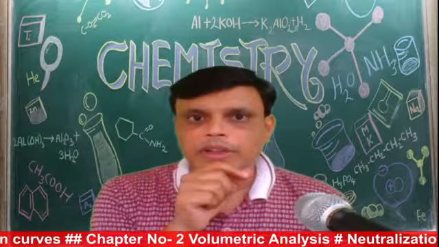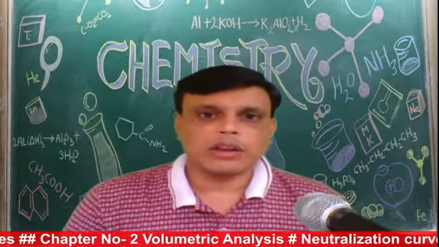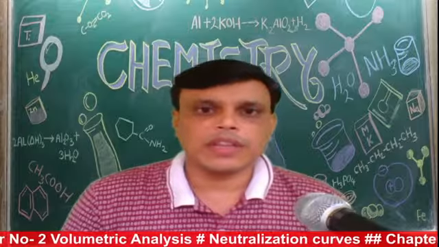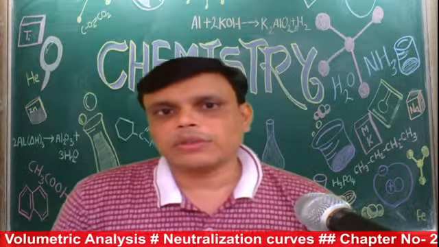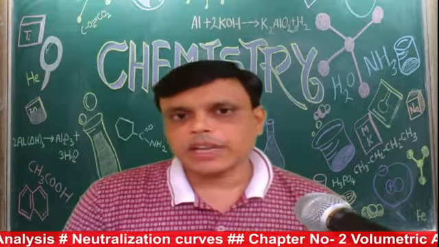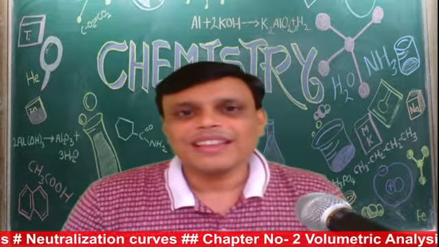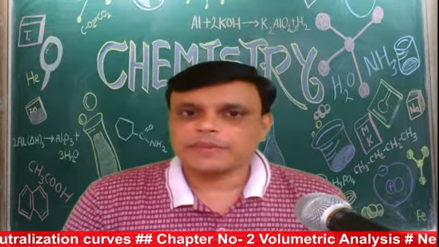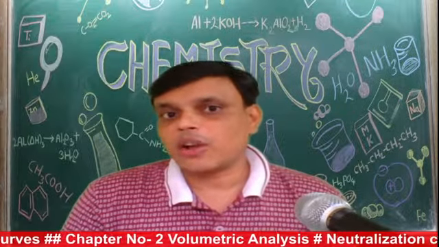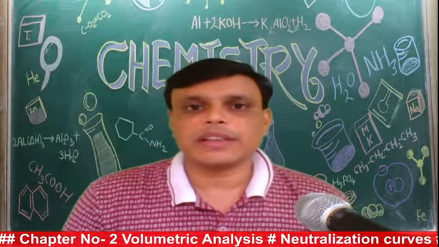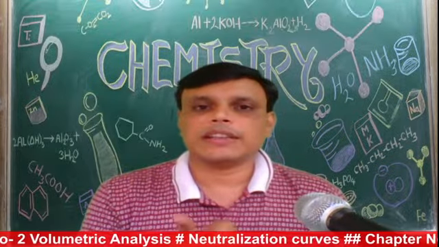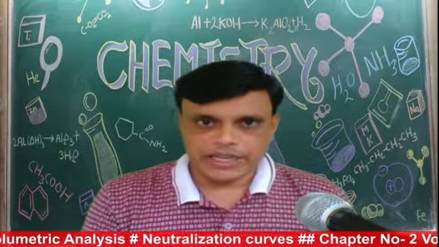For example, if you talk about phenolphthalein, in acidic medium it is colorless. Sorry, phenolphthalein in acidic medium is colorless. And in basic medium, that is called the ionized form, it shows a pink color. So it depends upon which form is present in that particular media, that we have seen.